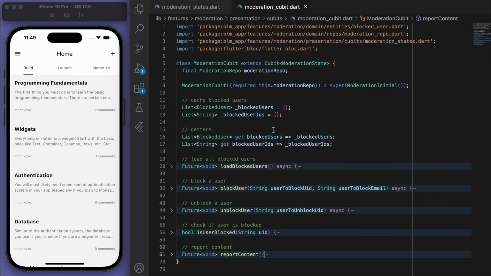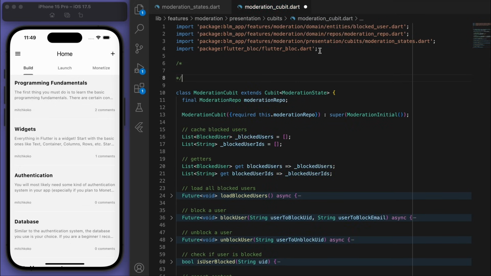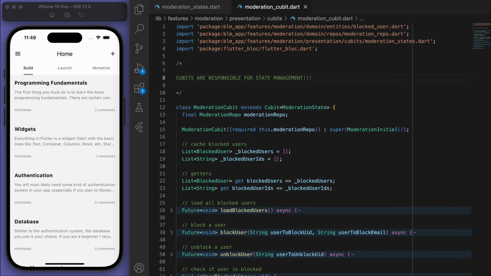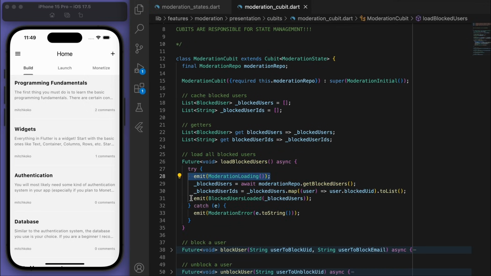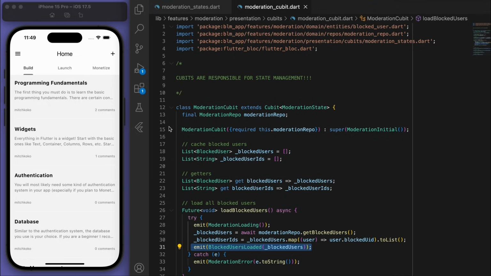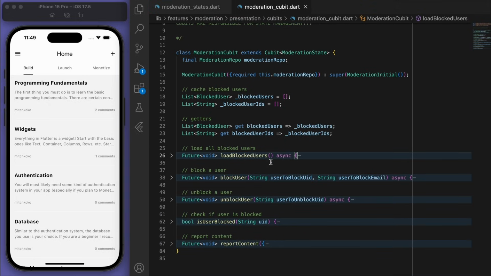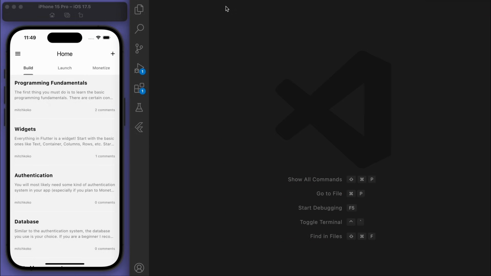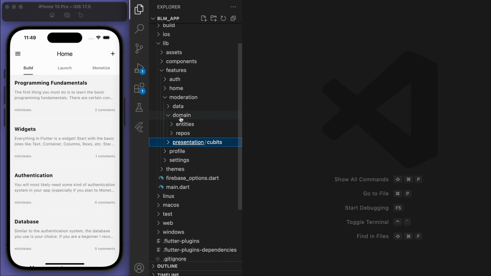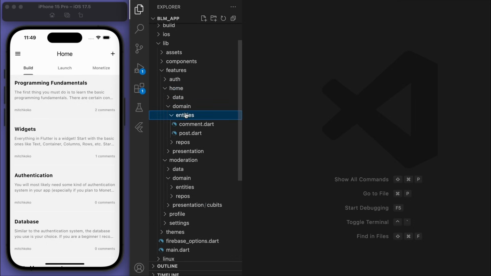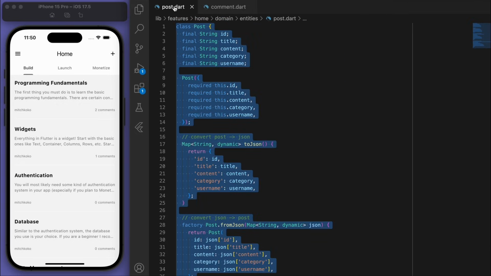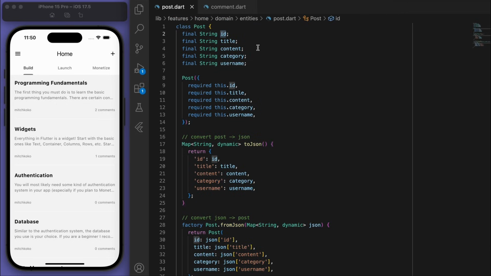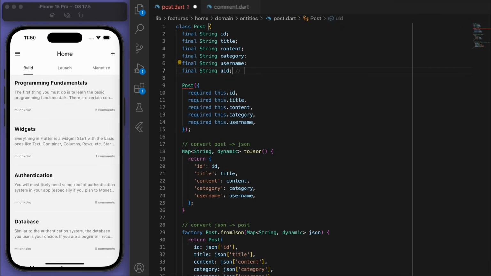So remember this file here, the cubits, is responsible for the state management, meaning emitting these states around the actual functionality. Nice. And then one thing I want to do is if you go to your comment as well as the post, I actually want to add in another parameter here just for the UID.